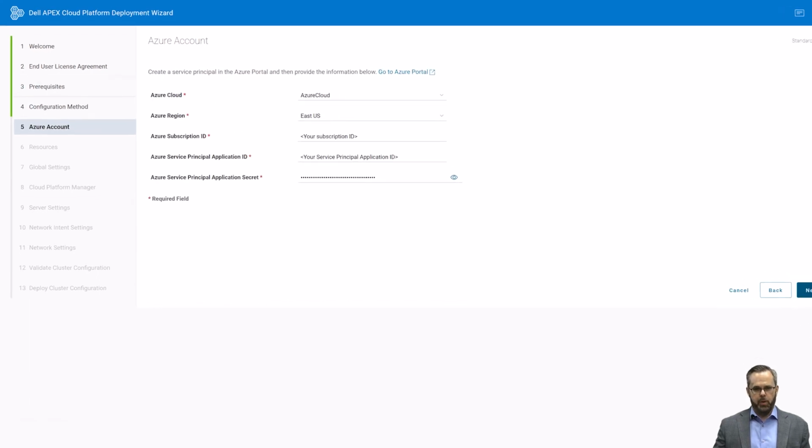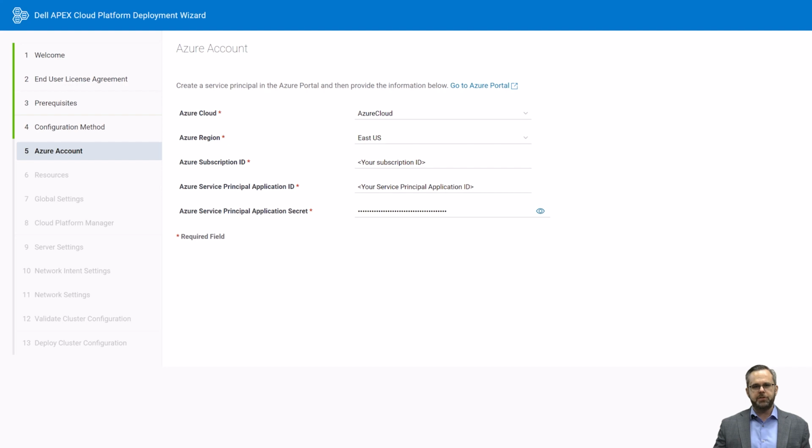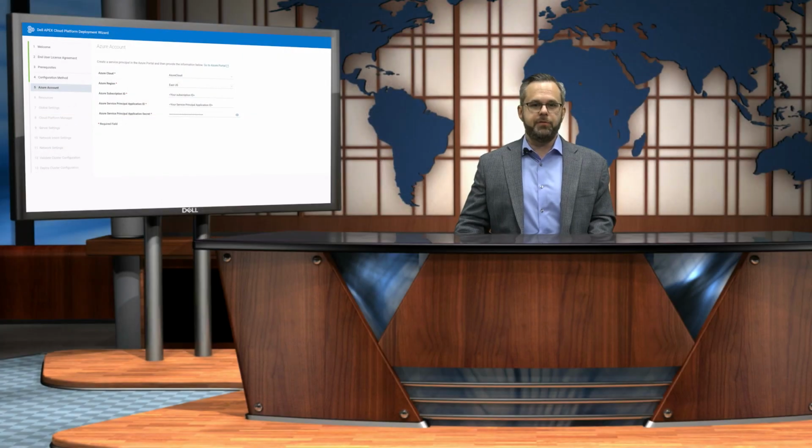Now, one of the prerequisite steps involved creating a service principal in my Azure Active Directory tenant and assigning it the correct permissions in my Azure subscription. This service principal was used to register the Azure Stack HCI cluster and onboard the cluster nodes to Azure Arc.